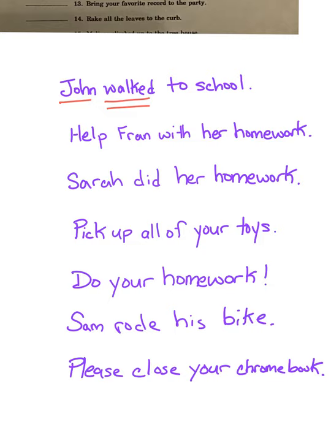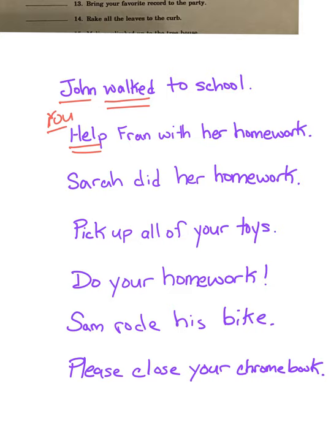In the next sentence, help Fran with her homework. Well, what is the verb? The verb is help. This is an imperative sentence. It's giving a command or order. Who is it telling to help? It's telling you to do it. So in this case, we have to understand that you, even though it is not written, is the subject of that sentence.